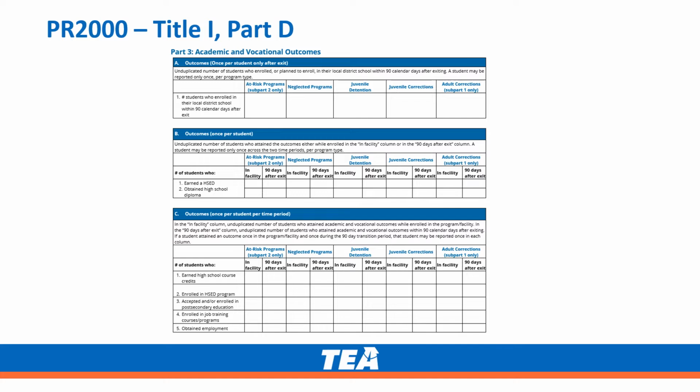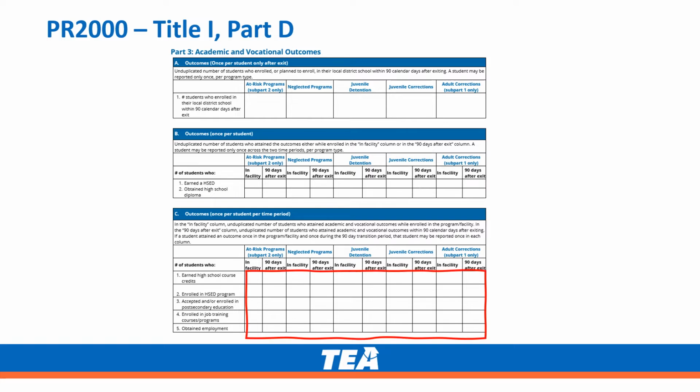Part 3 is asking about academic vocational outcomes. Section A is asking for the number of students who enroll in their local school district within 90 calendar days after exit. Section B is asking about the number of students who earn a high school equivalency or a high school diploma while in the facility or within 90 days after exit for each type of program.